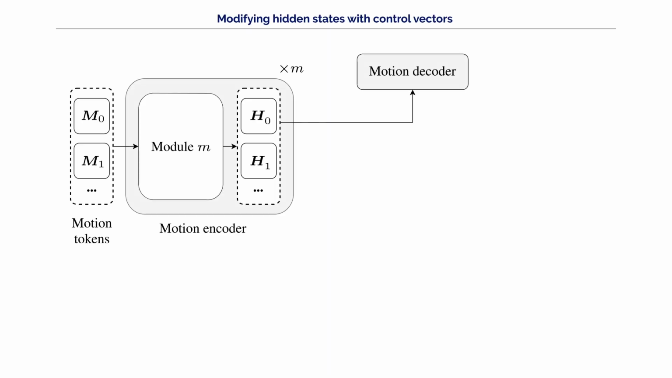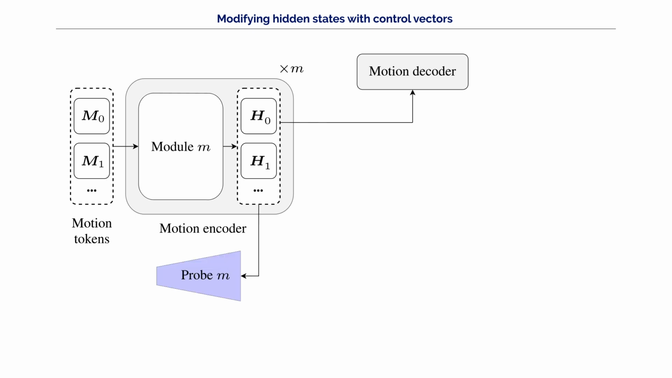Here we show the basic architecture of a motion encoder in a motion transformer. It takes motion tokens, which represent past trajectories, as input. These tokens are processed by a stack of modules. Each module updates the hidden states, shown here as H0, H1, etc., which carry the internal representation of the motion sequence. These hidden states are then passed to the motion decoder, which generates the final prediction.